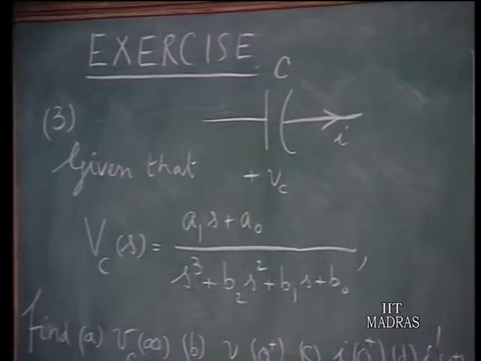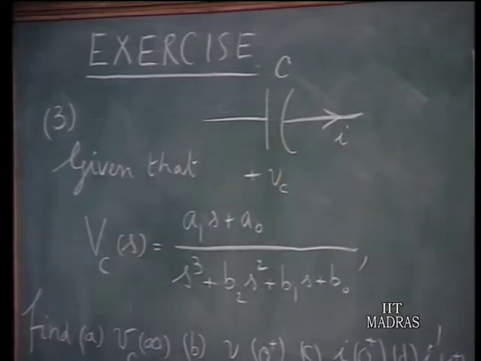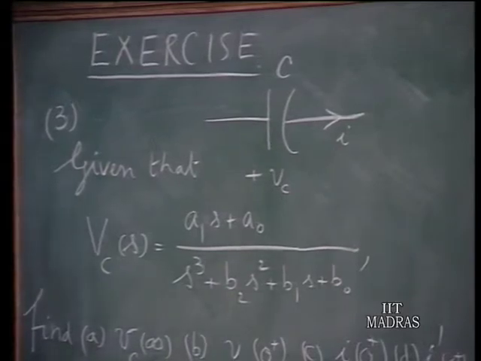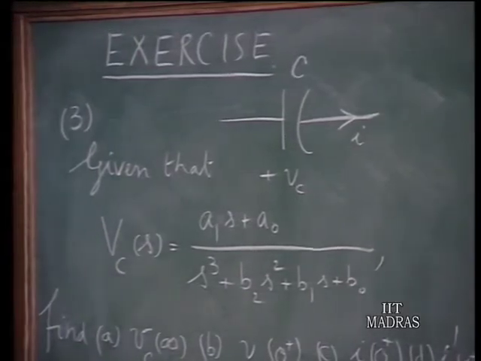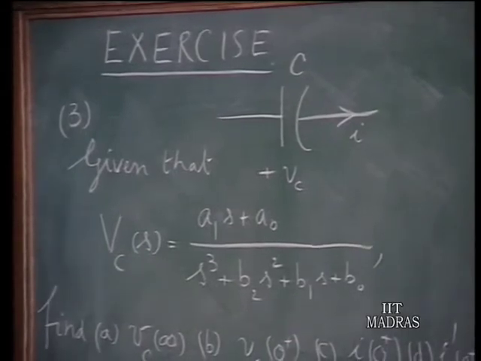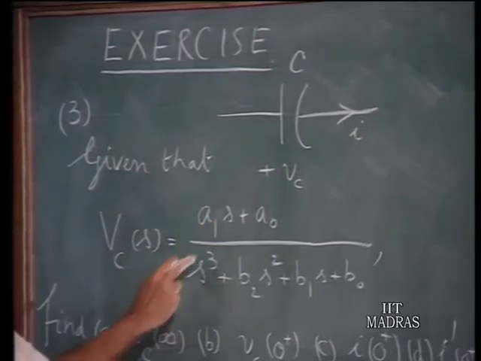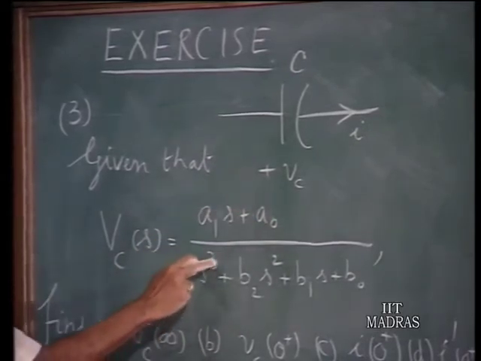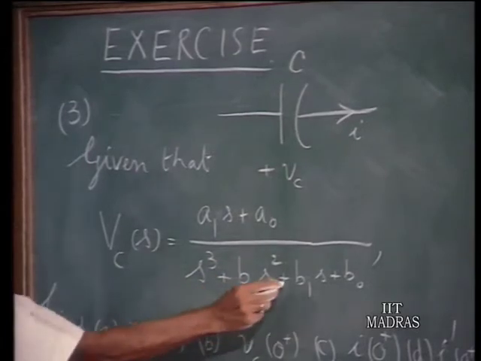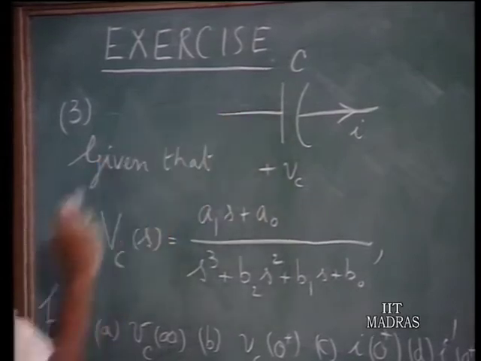Question number 3: you have a capacitor in a circuit, where i is the current passing through the capacitor, and Vc of t is the voltage across the capacitor. Suppose in the solution of this network we found the Laplace transform of the voltage across the capacitor, Vc of s, in symbolic form, a1 s plus a0 over s cubed plus b2 s squared plus b1 s plus b0. That is the Laplace transform of the voltage across the capacitor.